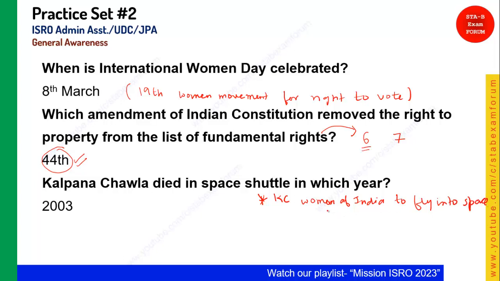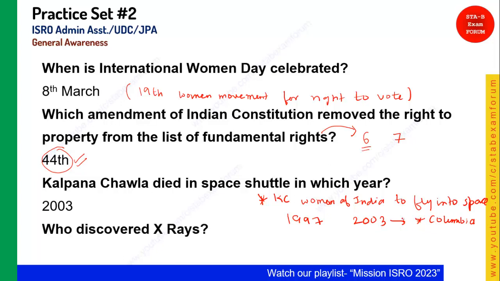She went 2 times, one in 1997 and the other in 2003. In the second mission in 2003, her space shuttle was named Columbia. The Columbia spacecraft crashed. So remember this: in the year 2003 she died in the space shuttle Columbia. Okay, let's see the next question.